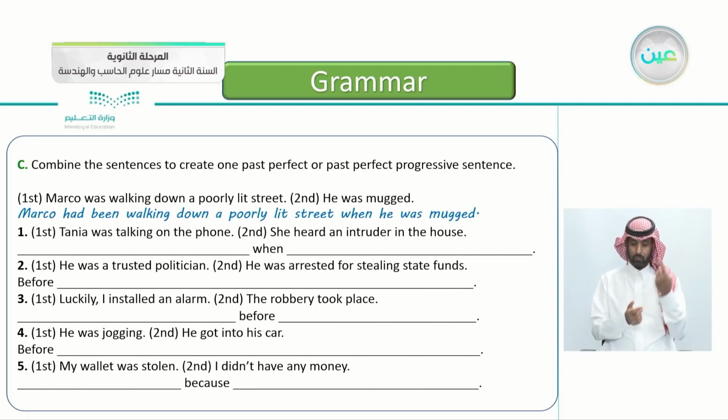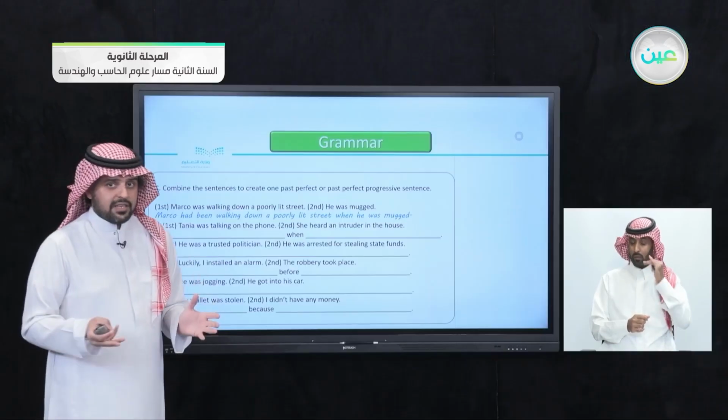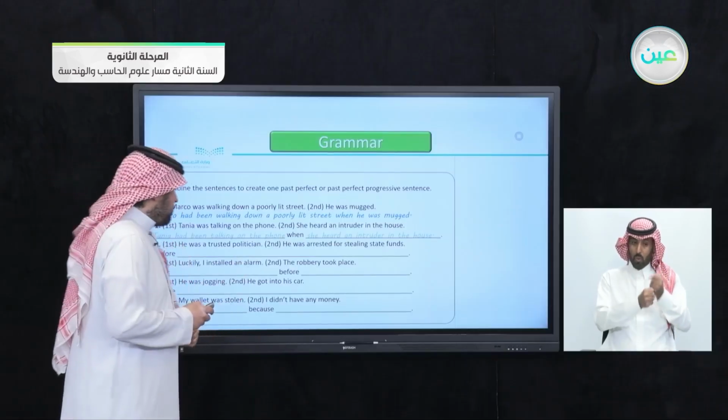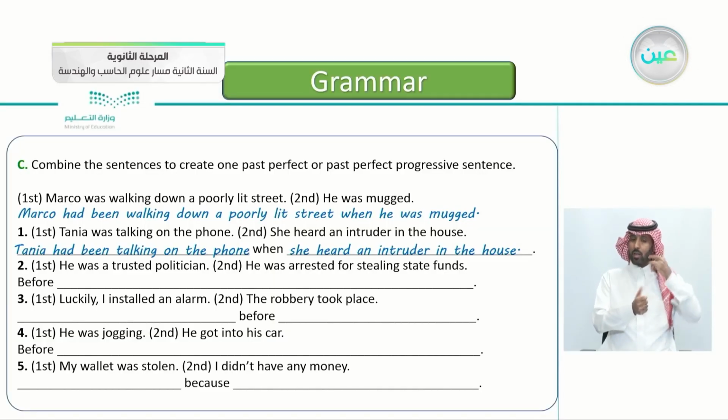So the first one, the first event, Tanya was talking on the phone. Tanya was talking. So talking here is progressive. On the phone, the second event, she heard an intruder in the house. So these are the 2 events, and we have the word when. So how do we answer this one? This one is actually easy. Yes, that's correct. Tanya had been talking on the phone when she heard an intruder in the house.